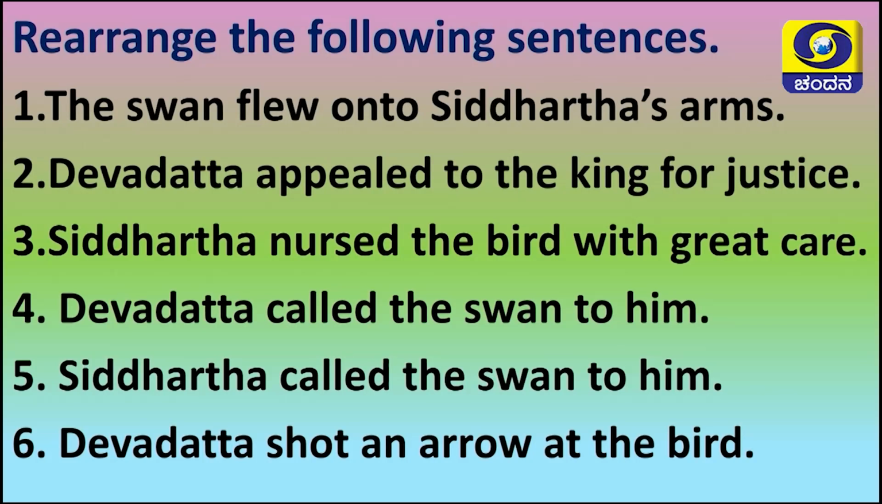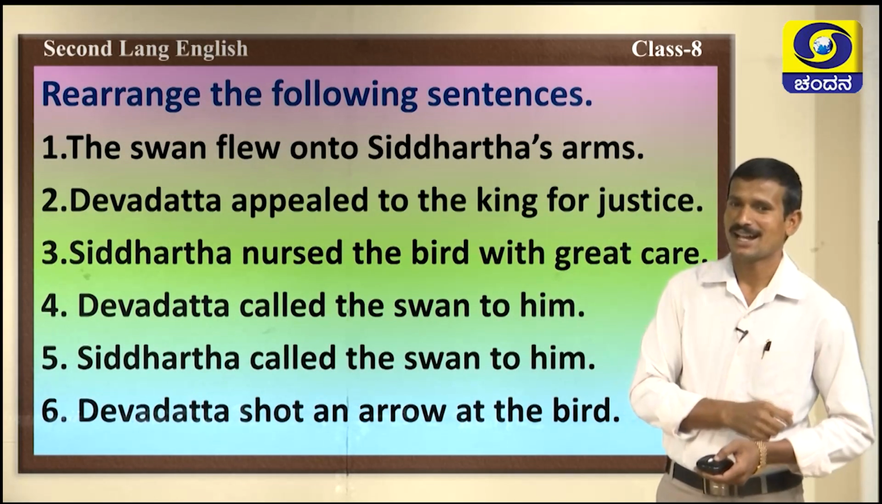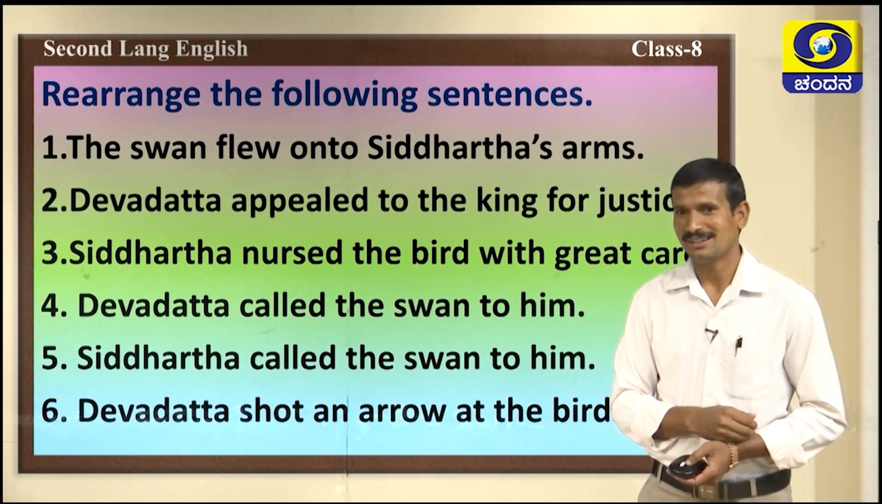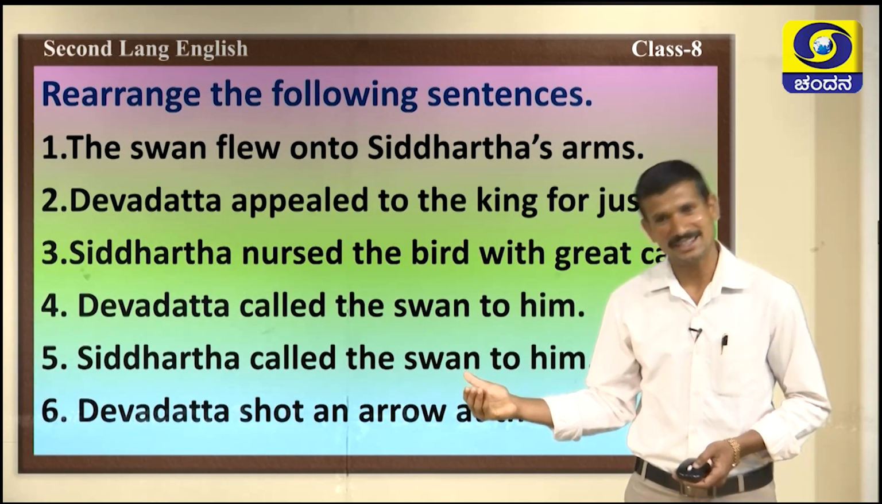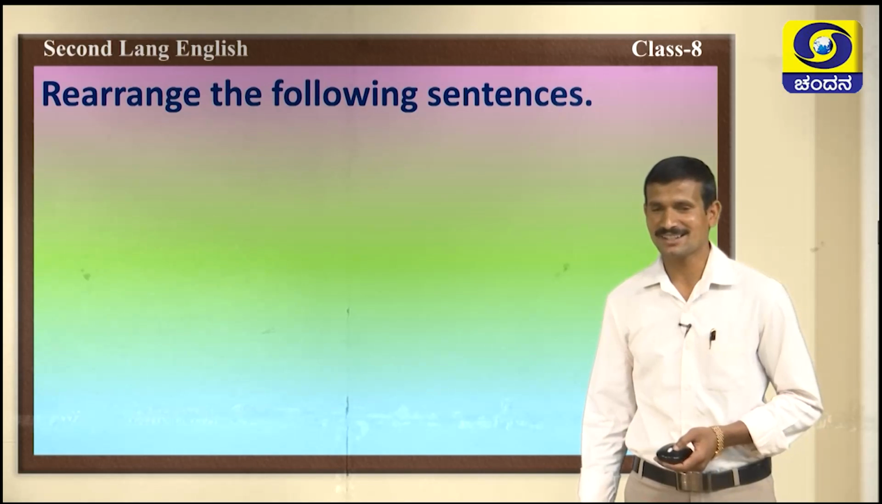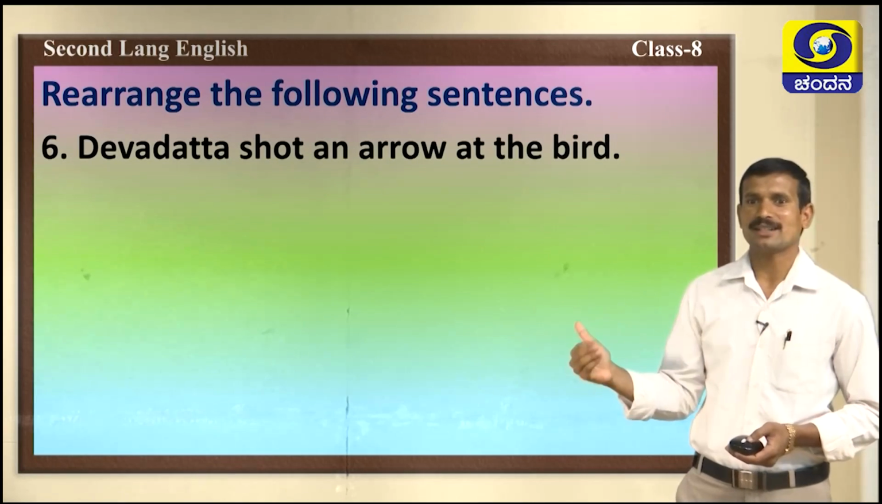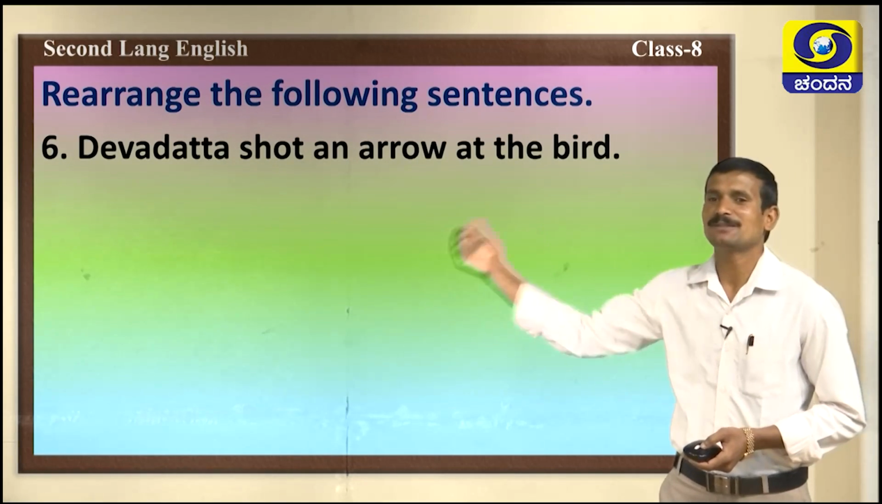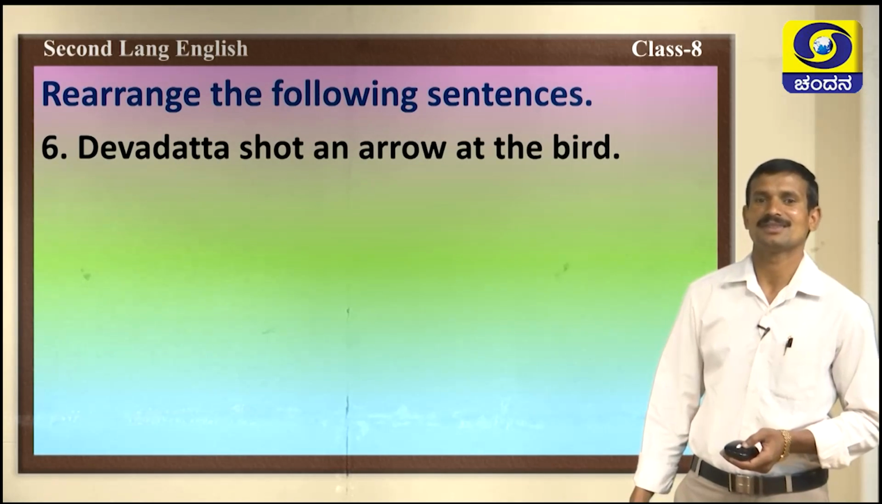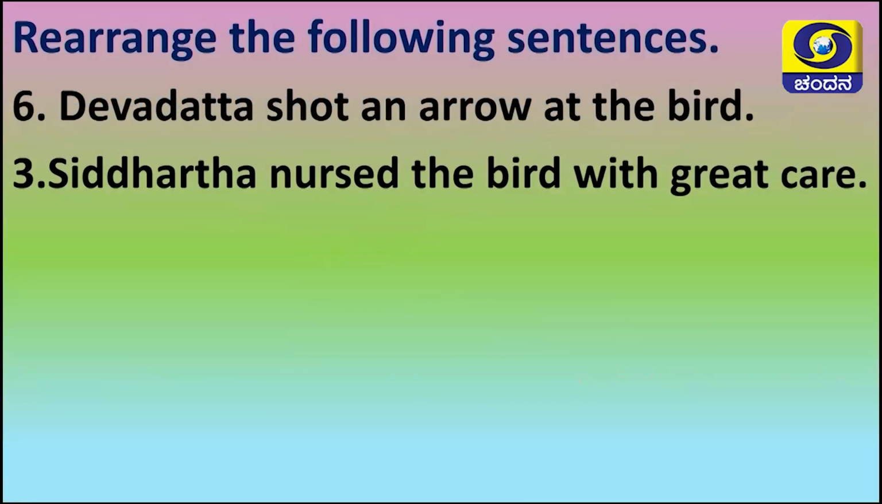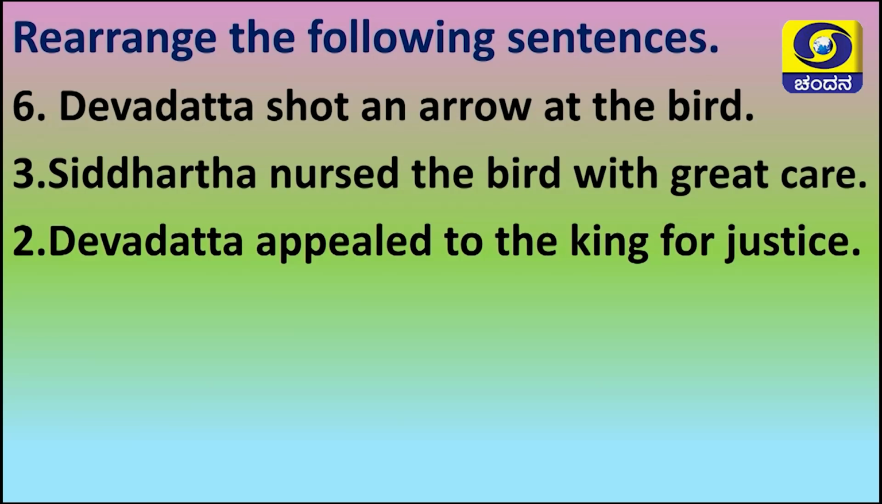Can you? Yes. Just go through the sentences, then you can get the idea which is the first sentence, which is the next, and the story. Listen. Have you done? Are you ready? Let us know the answers. The first one is, Devadatta shot an arrow at the bird. This is the first sentence. Next one, Siddhartha nursed the bird with great care. This is the second sentence. Next one, Devadatta appealed to the king for justice.